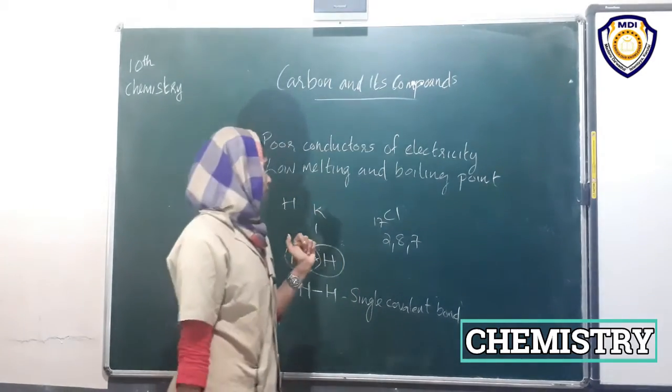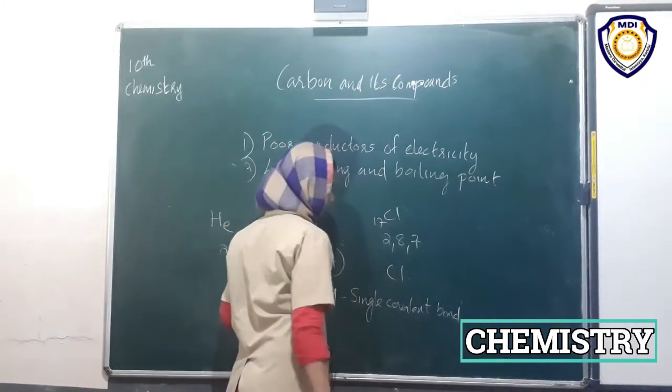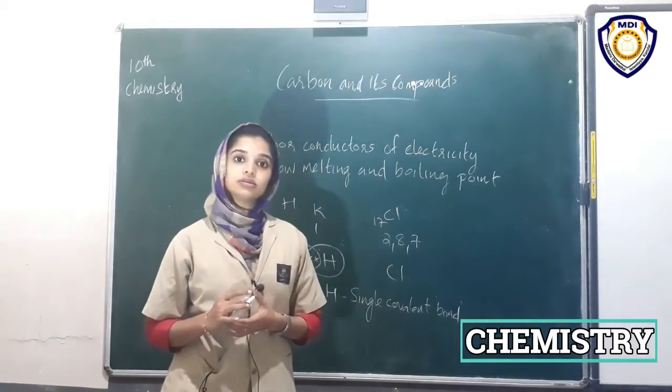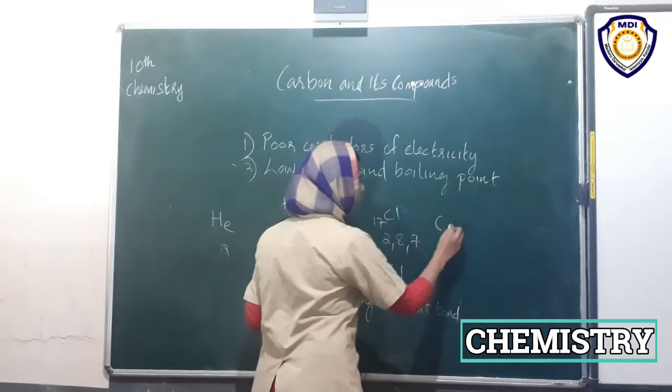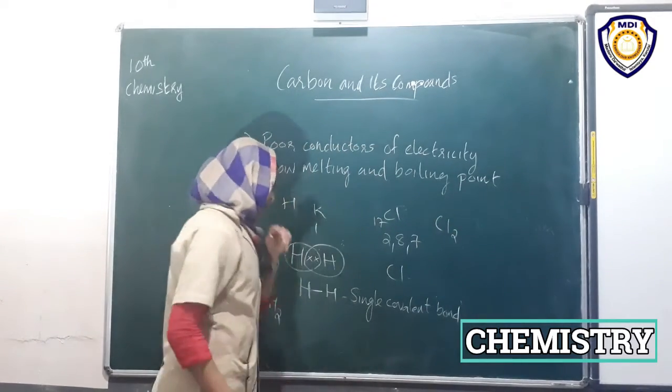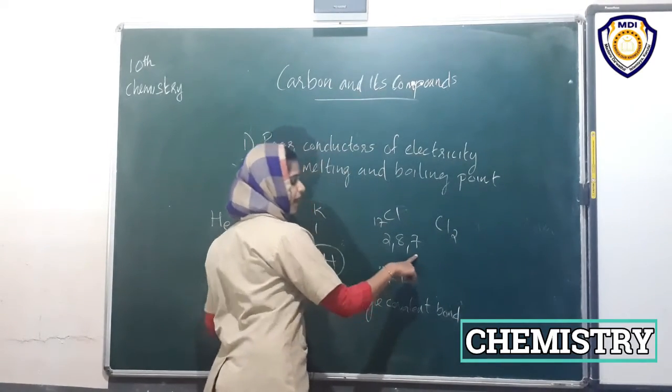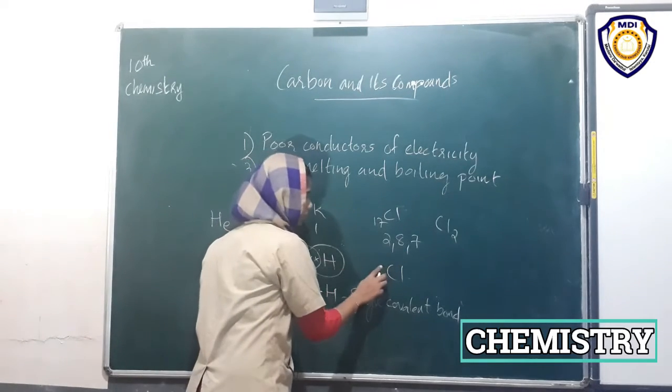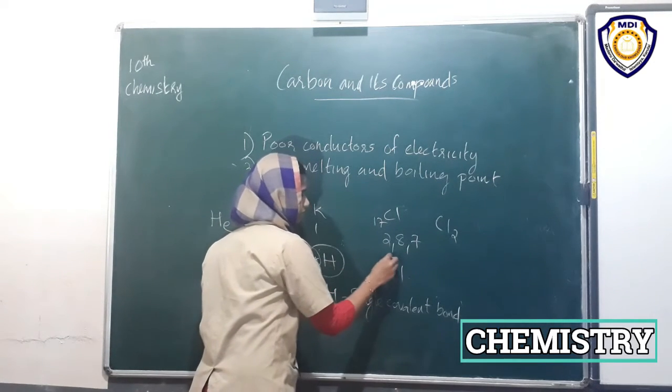So when two chlorine atoms combine, when they share in the Cl2 molecule, its valence shell has 7 electrons. So we have to denote it.